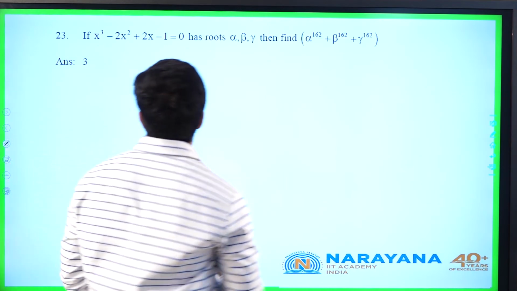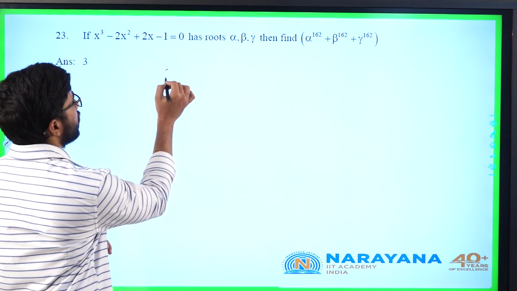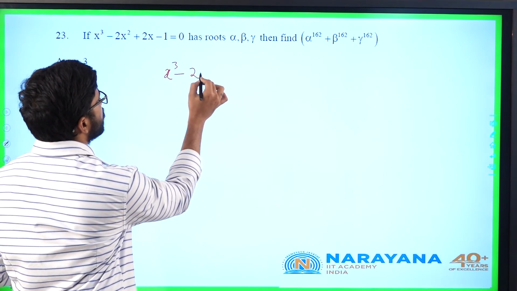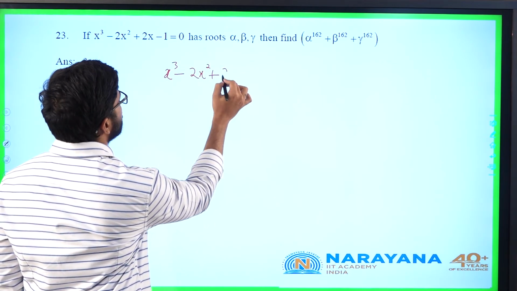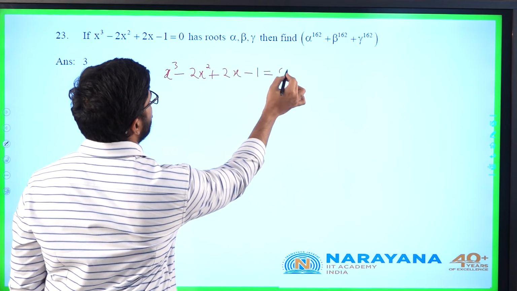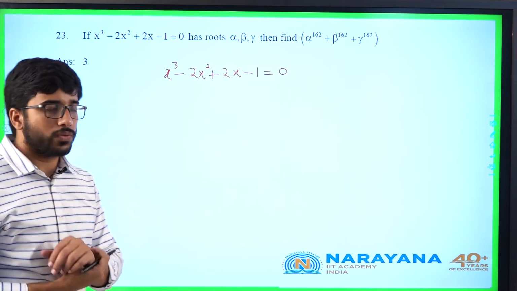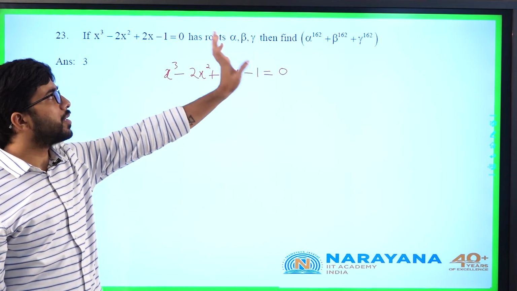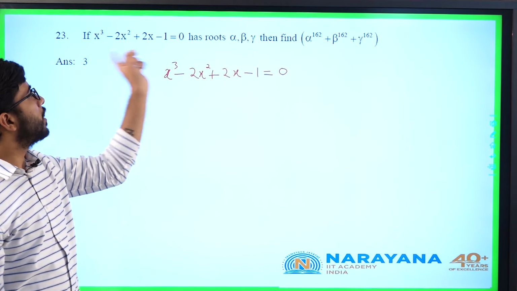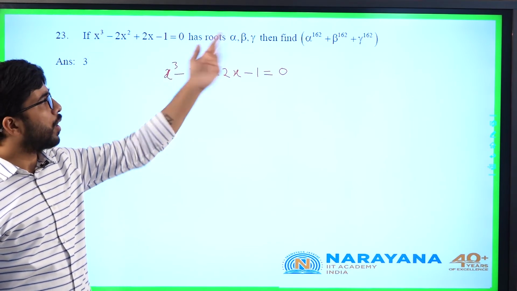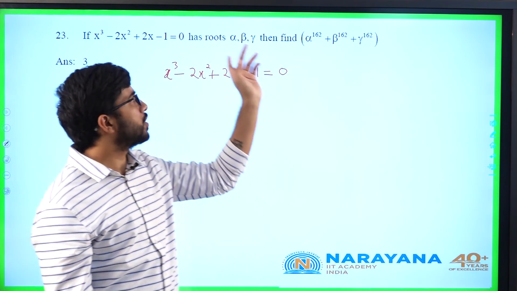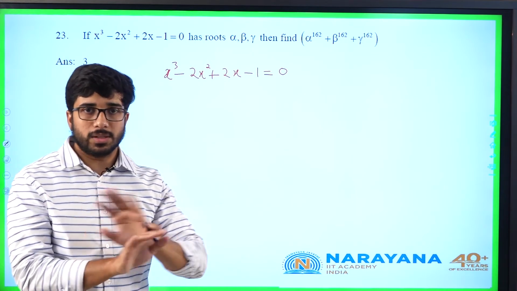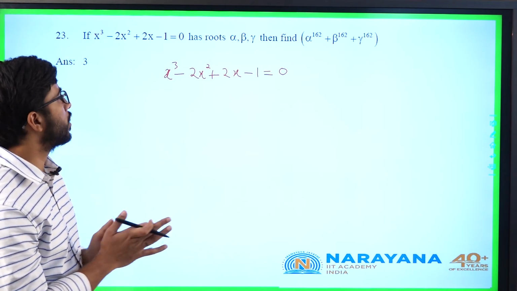x cube minus 2x square plus 2x minus 1 equal to 0. I have to identify the roots for it. Simple thing. He didn't mention alpha, beta, gamma as the distinct roots. So we know 1 is a root for this. You could take all three as 1, 1 plus 1 plus 1, because it's not saying anything about distinct, but that is not the actual method. The actual method we will do now.